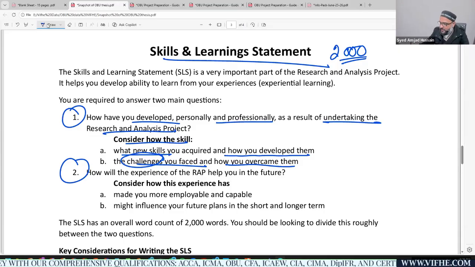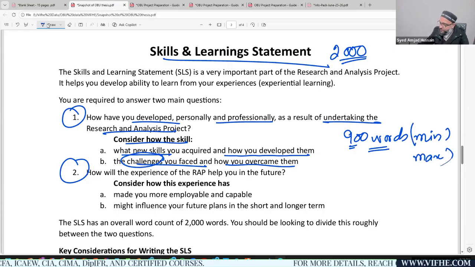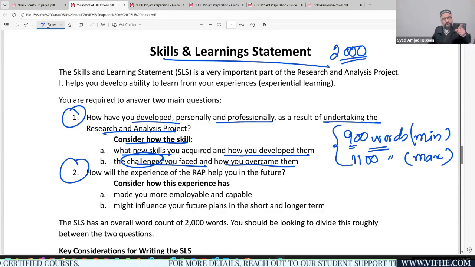You have to ensure that the minimum word count would be 900 words for each question, and the maximum word count would be 1100 words, not more than that, right? For each question. So 900 words for question number two, 900 words for question number one, right?